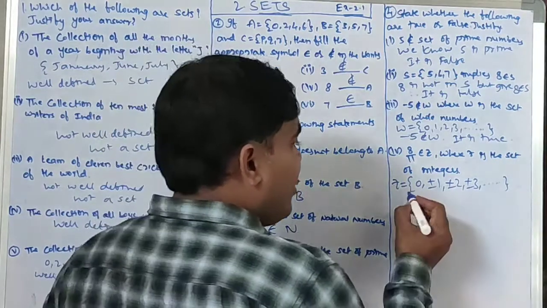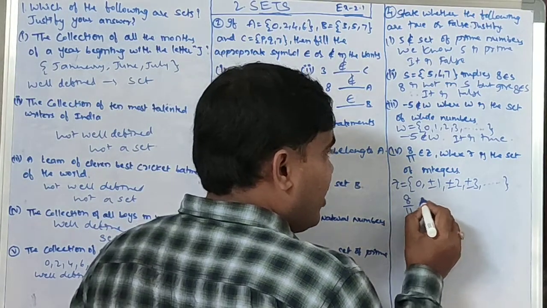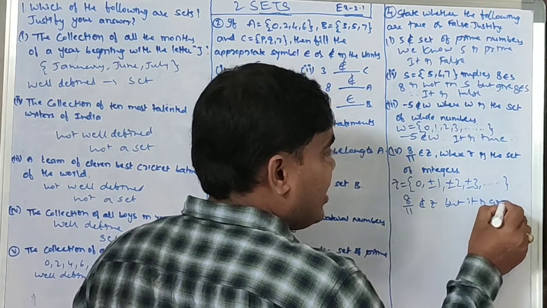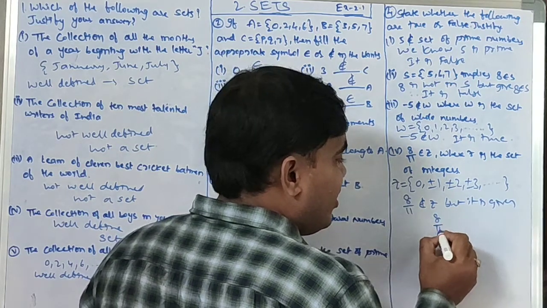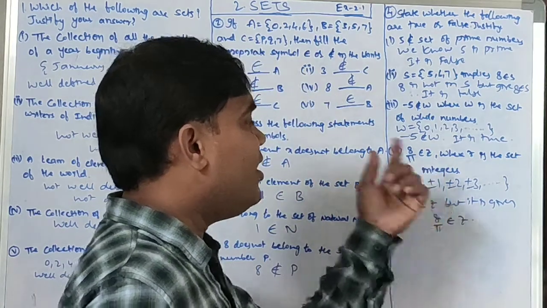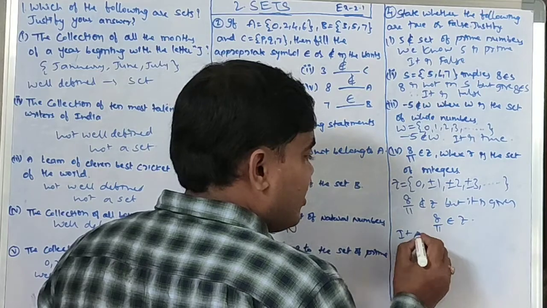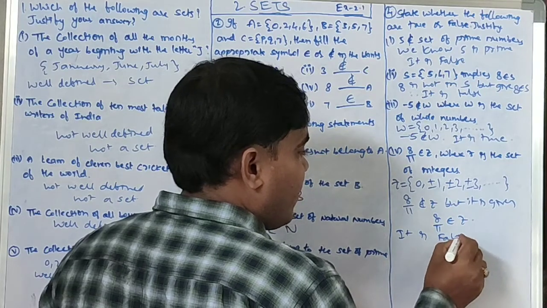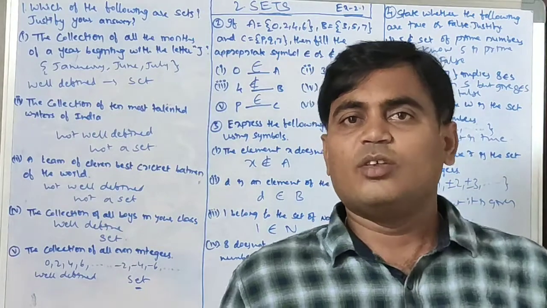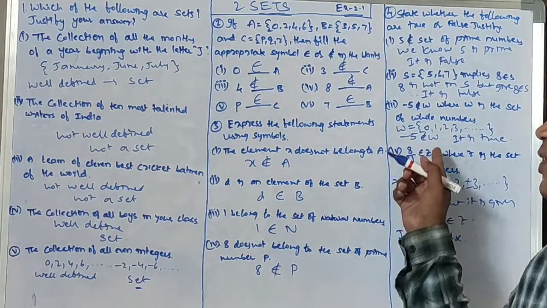So 8 by 11 does not belong to Z, but it is given that 8 by 11 belongs to Z. So what is given is wrong. So it is false. Actually 8 by 11 is a rational number, but here it is given as an integer.